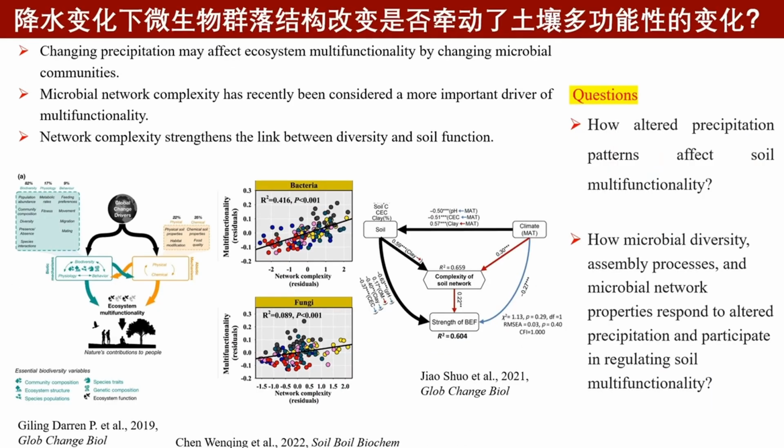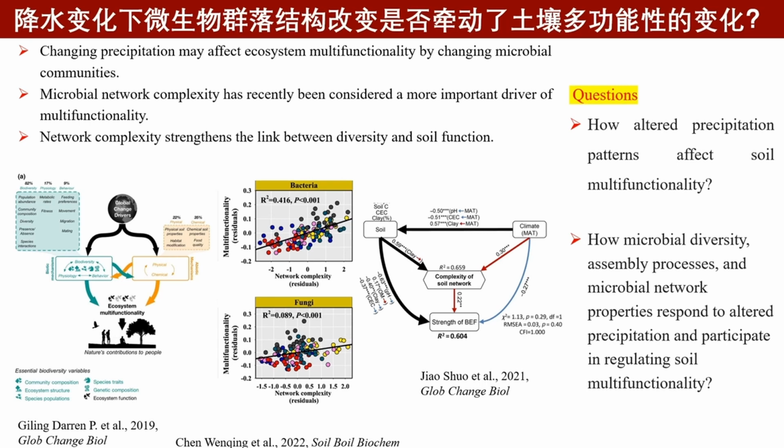It is generally accepted that ecosystem function, and therefore microbial responses to precipitation changes, may further alter soil function. In addition, microbial network complexity has recently been considered a more important driver of soil multifunctionality. However, little is known regarding how the microbial network complexity responds to altered precipitation and thus ecosystem multifunctionality.